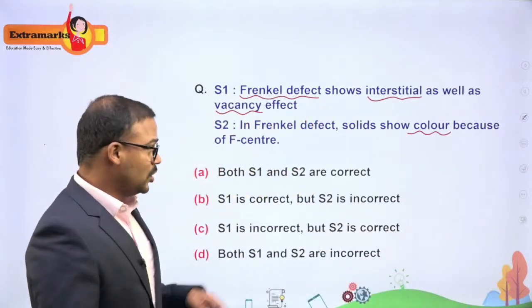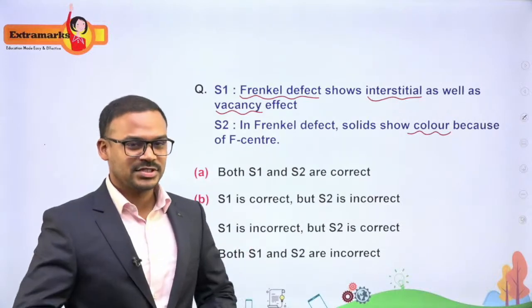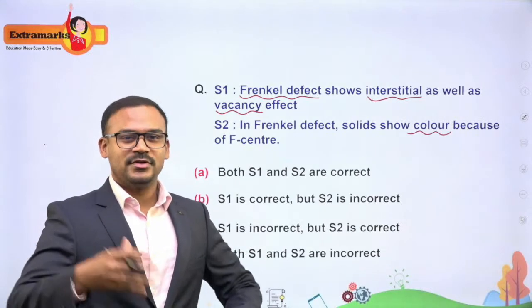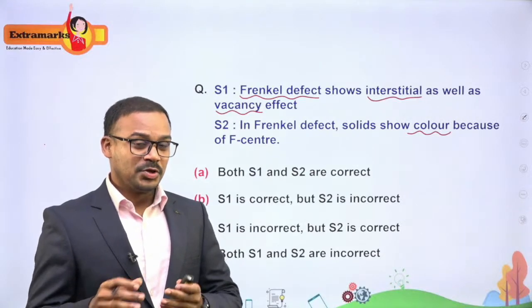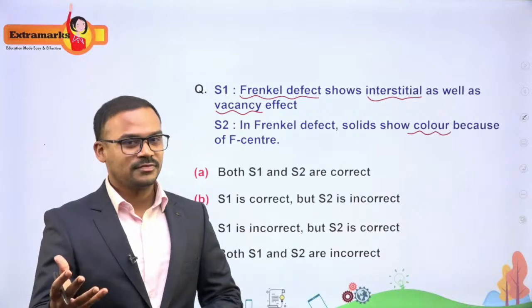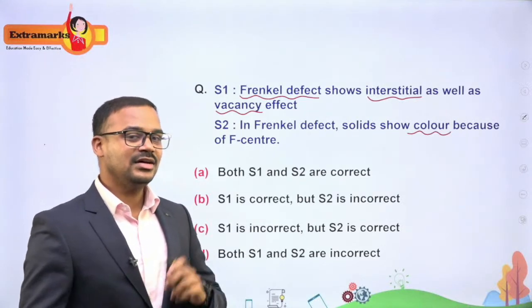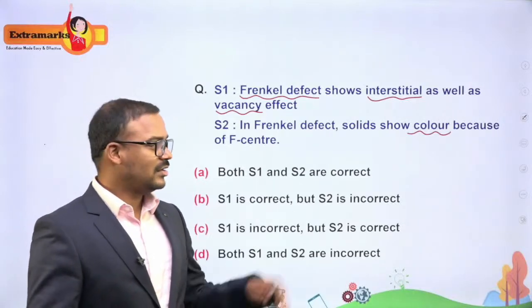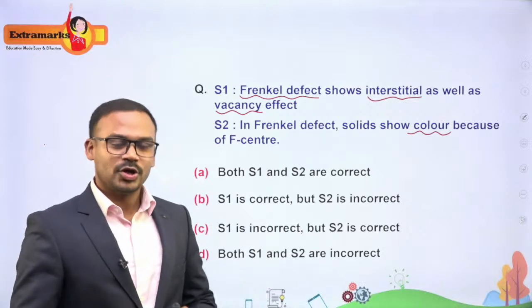So usually, if you say that Frenkel defect is showing color, then what about the F centers that you have learned? We have learned that F centers are the ones where the electron is trapped, and these electrons trapped into the site are responsible for the color of the compound. So it is not the Frenkel defect which is responsible for the color, it is the F centers which we have learnt in the defects. So both the statements are wrong statements.